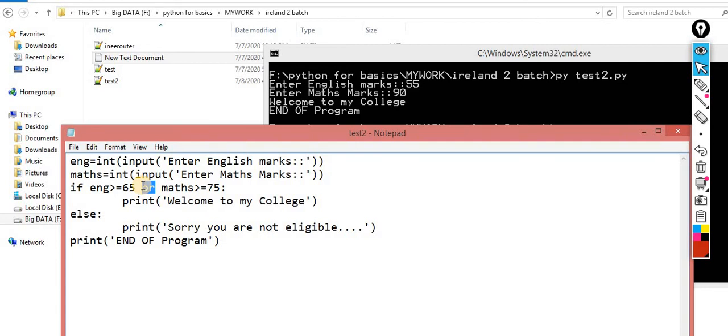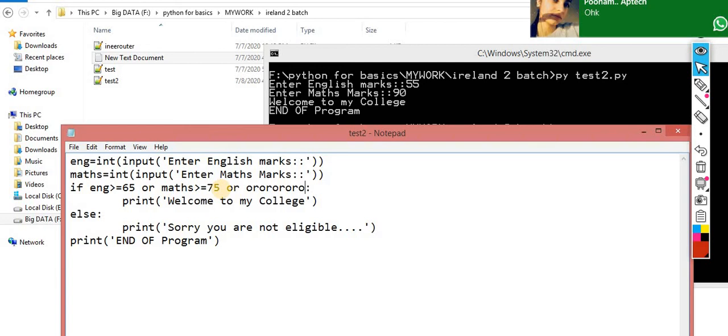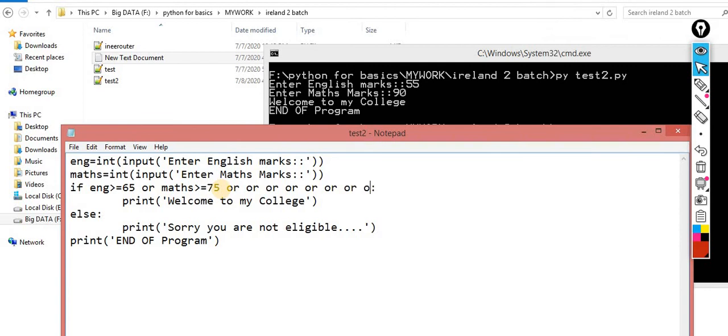When I implement the OR, we know it very well: if one of the conditions is true, then the output would be true. It doesn't matter whether this condition is true, but yes, inside processing, if this condition is true, it won't check this one. Why should I waste my time? Because there can be n number of conditions, and you can impart n number of conditions, there is no limit. Then why should I waste my resources checking all these conditions if I implement OR only? So if this condition is true, it won't check any other condition, for saving resources and memory. So this is all about your if and else.